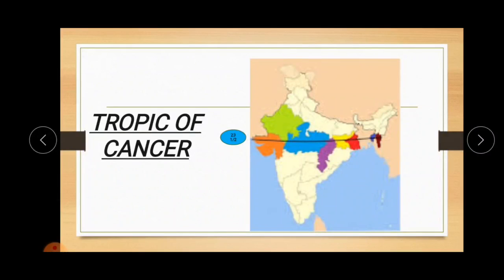Now kids, let's know something about Tropic of Cancer. So, through a poem, let's know what is Tropic of Cancer. Tropic of Cancer is an imaginary line which is on 23.5 degrees. It divides India into two parts.